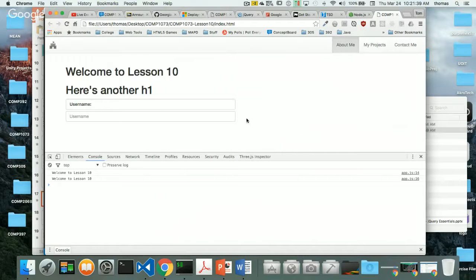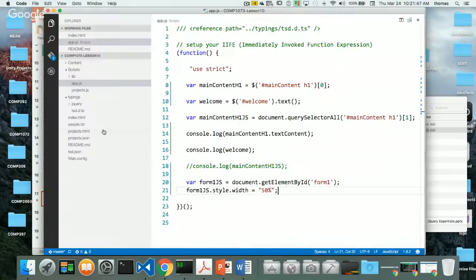Let's see what I get. So 50% of the screen. You can see that the width of my form is now a little bit smaller. I don't have a button to submit the form, so let's add a button in the form itself.